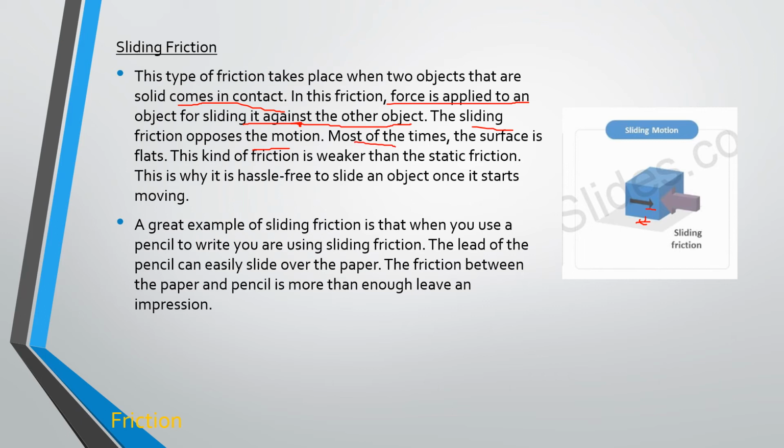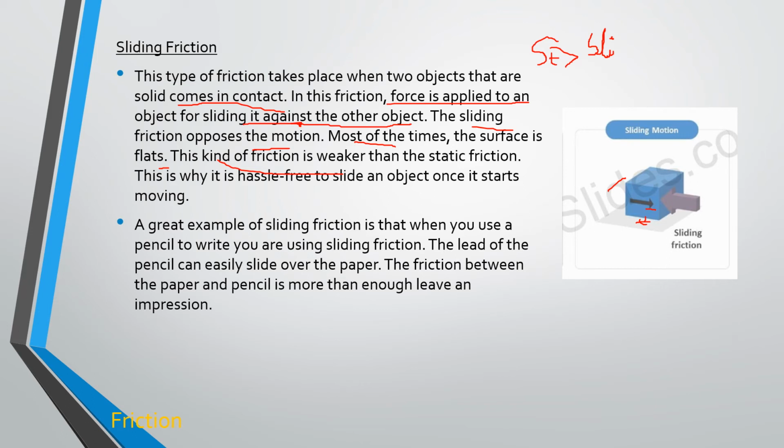Most of the time the surface is flat, so this kind of sliding friction will happen on flat surfaces, right? This kind of friction is weaker than static friction. Static friction is the maximum opposing motion, so we have to consider that static friction is maximum when compared to sliding friction. Got it? So this is why it is hassle free to slide an object once it starts moving.